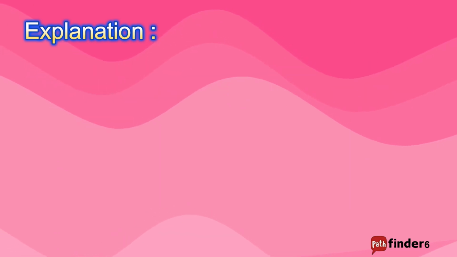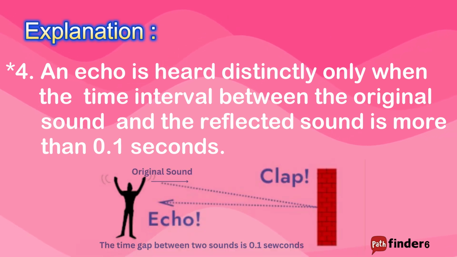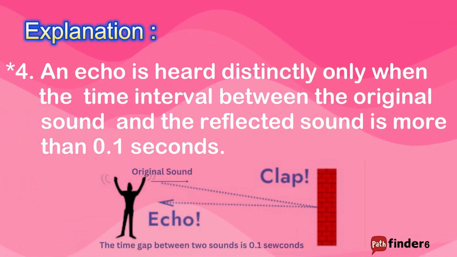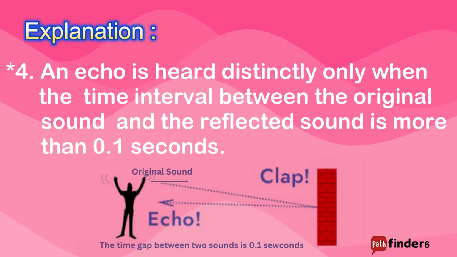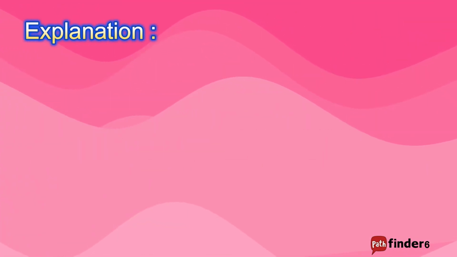To distinguish an echo from the original sound, there must be a minimum time gap of 0.1 seconds. This is because the persistence of sound in the human ear is about 0.1 seconds. Any sound that enters the human ear within this time frame overlaps with the previous sound, making it difficult to recognize them as separate sounds. For two sounds to be perceived distinctly, the time gap between them must be at least 0.1 seconds.